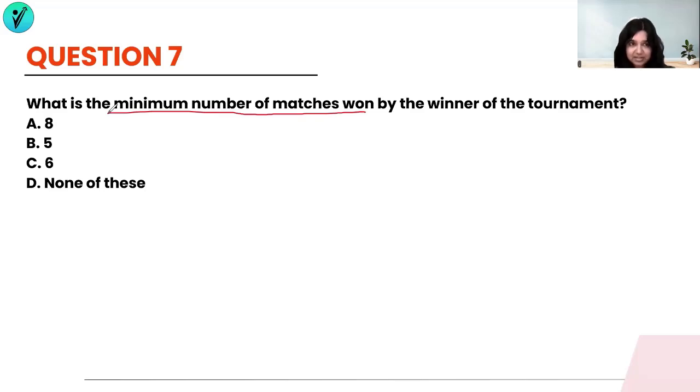We know for a fact so far that at 5 wins, now suppose I give you a situation where we have A, B, C, D, E, F, G, H, let's say. And we have the other team also here.